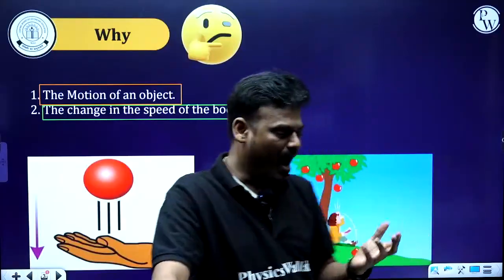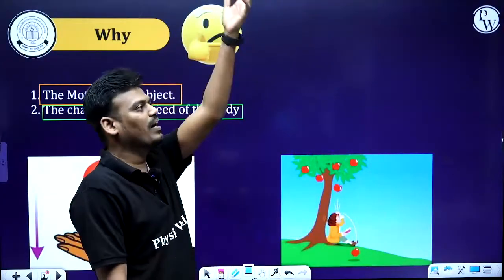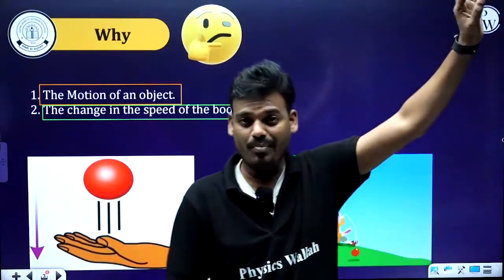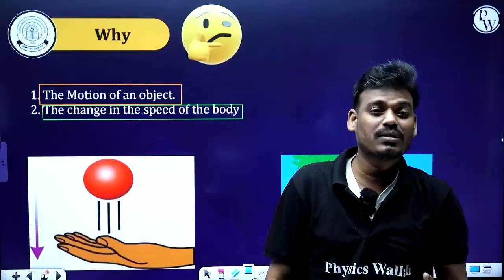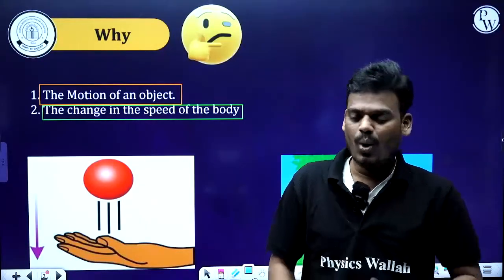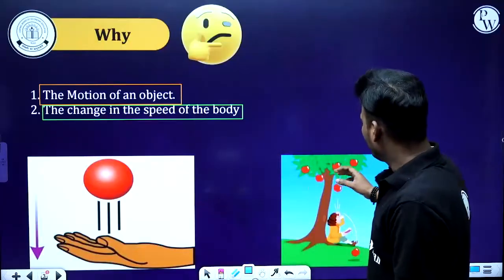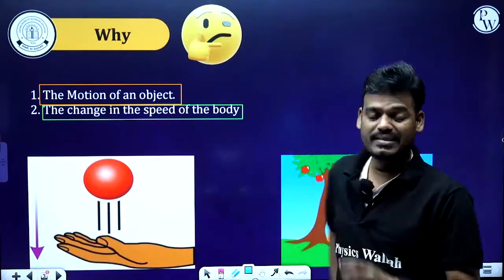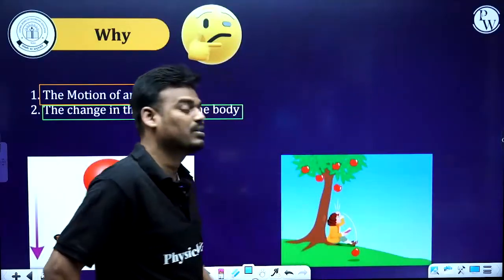And when you throw anything vertically upward, why does it come back towards the center of earth, that is, why does it come down? Why does an apple fall down when it is detached from the branch of the tree?